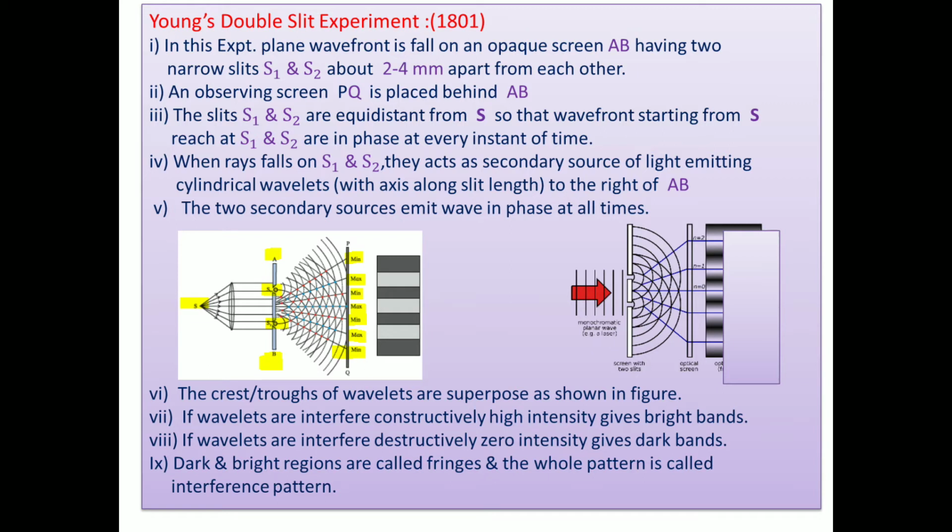Light is propagated in the form of waves, and it is proved by this experiment. Huygens suggested this theory, I think it is given in your book, in 1636, and thereafter 1668.